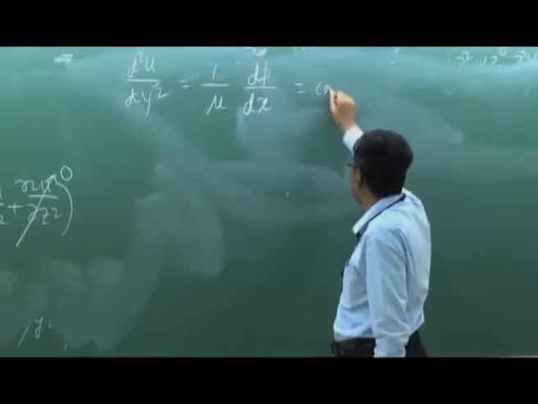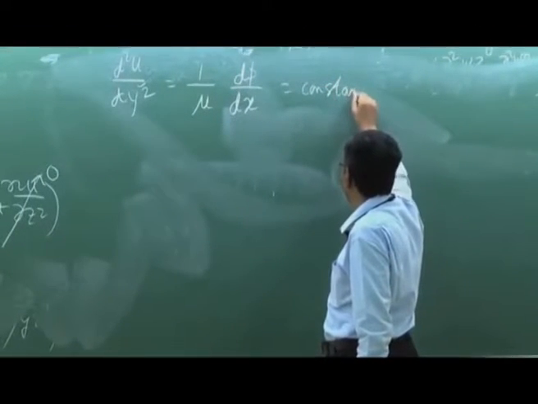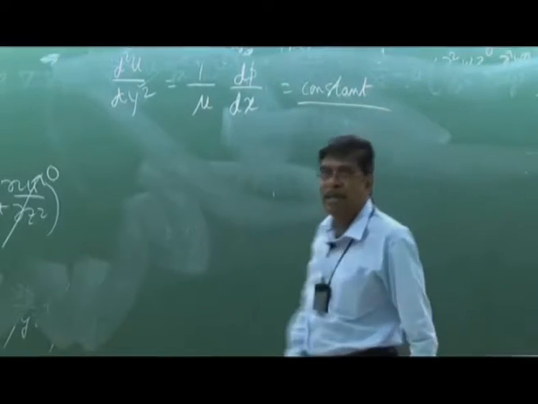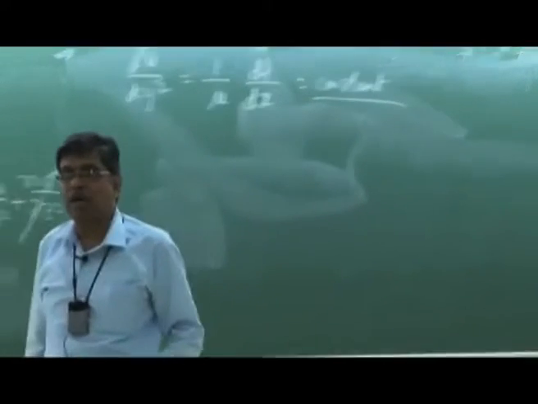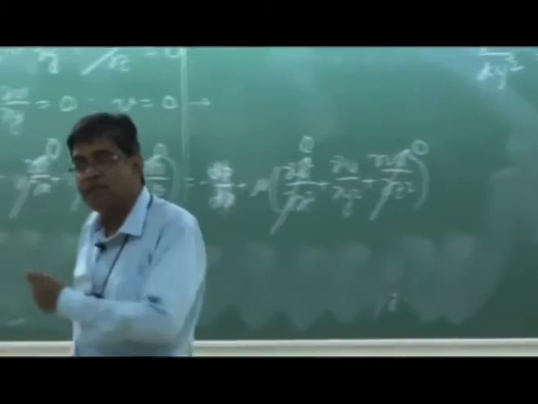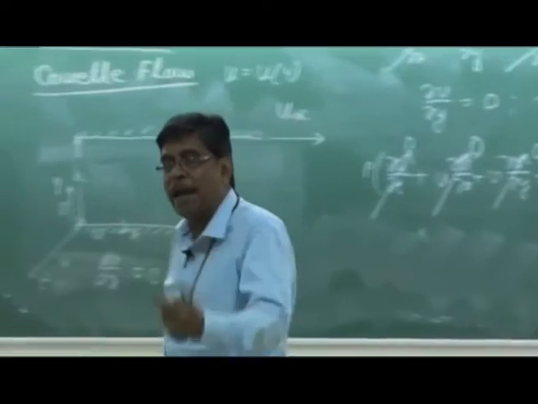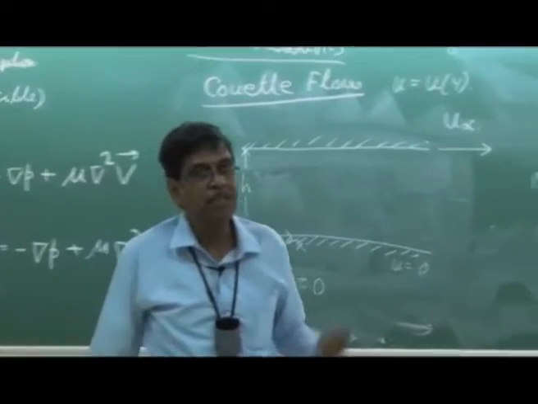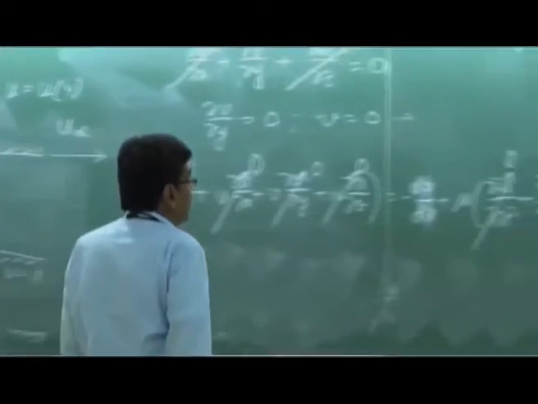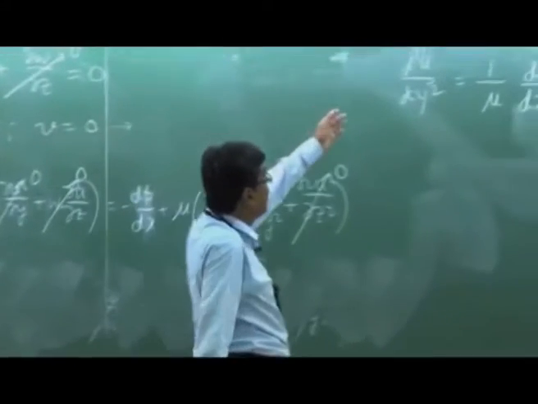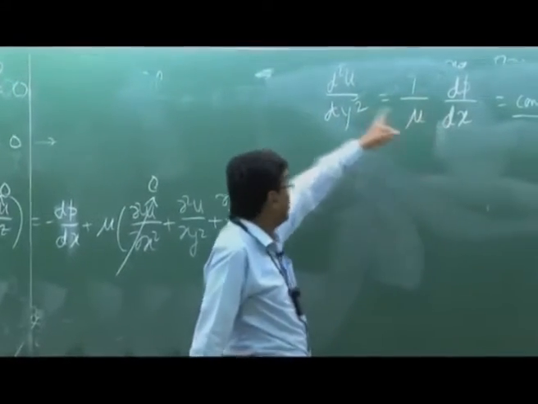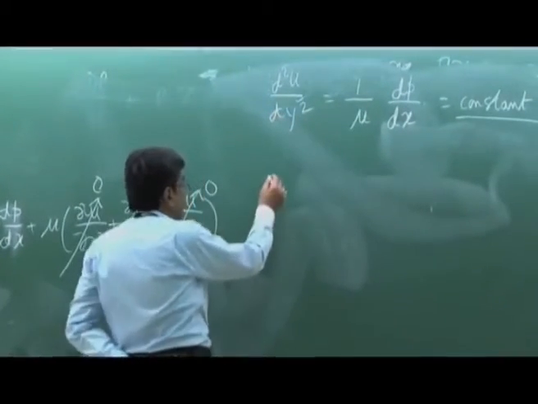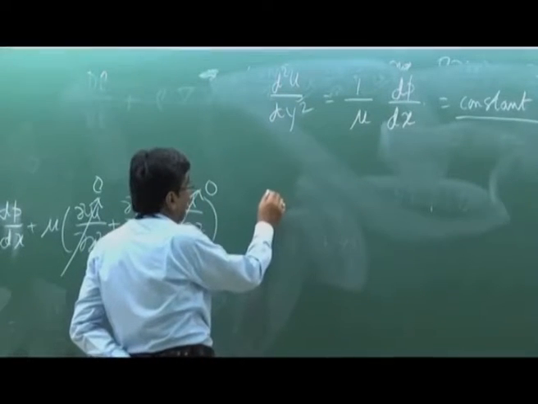So with this logic, at this state, one can tell that P is a linear function in the direction of flow in case of such situations of a laminar, incompressible, steady, fully developed flow. P has to be a linear function in the direction of flow. That means two are equally constant. Now we can integrate this. Two times we can integrate.